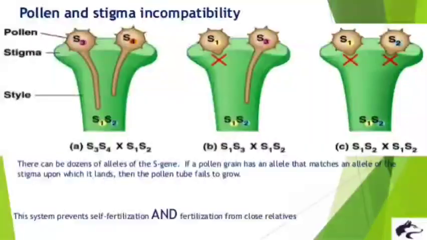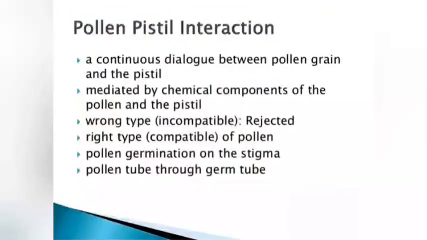So with the help of diagram, you can see in first case, both the pollens are showing compatibility. In second diagram, only one is showing compatibility, whereas in third, none of them is showing the compatibility. So to sum it up, we can say that pollen-pistil interaction is a continuous dialogue between pollen grain and pistil, which is mediated by the chemical components of the pollen and pistil.